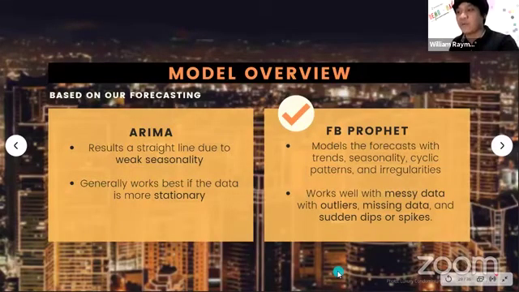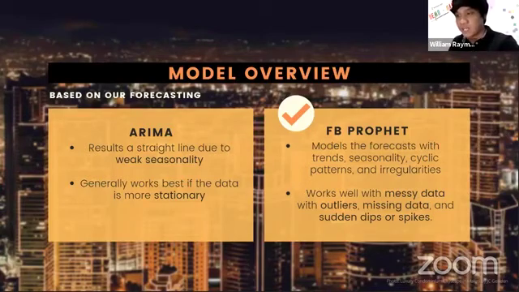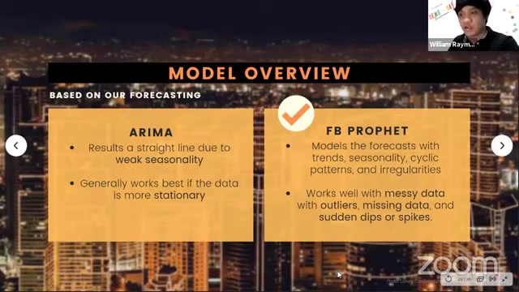So now we go on to the model overview. To roughly answer why ARIMA forecasted a straight line, it's because time series data that has a weak seasonality would often result in a straight line forecast. And our data is not stationary, where the mean, variance, and autocorrelation structure change a lot over time. This is evident in the sudden spikes and drops that show no patterns over the dataset.